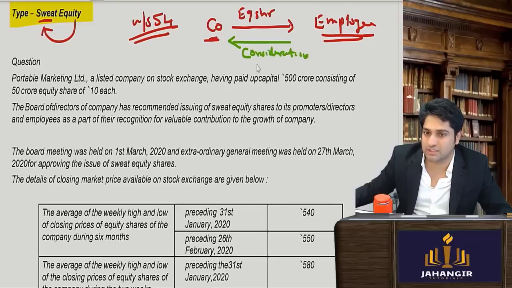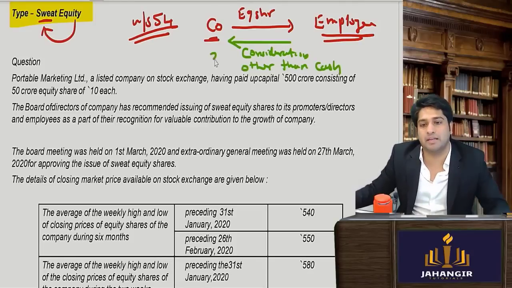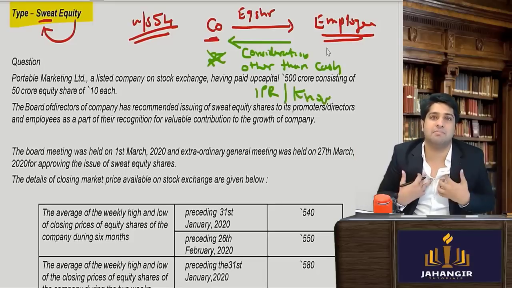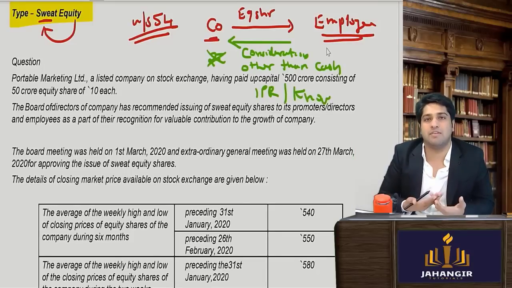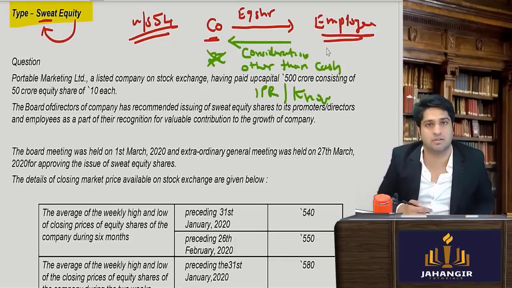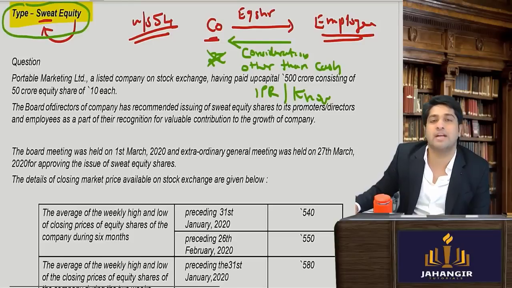No. So, consideration other than cash. The consideration is not going to be money. So what could it be? It could be some intellectual property rights, some technical know-how he must be having. Maybe I am in Google and I have developed a software. I tell you, take my software and you give me equity shares in return. When this transaction is done, it is called sweat equity.